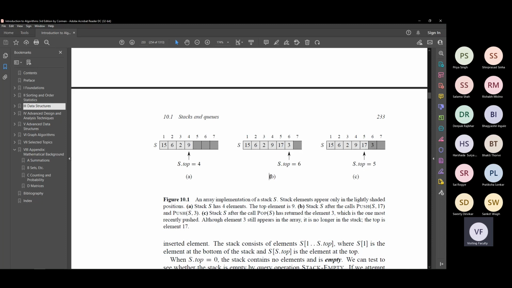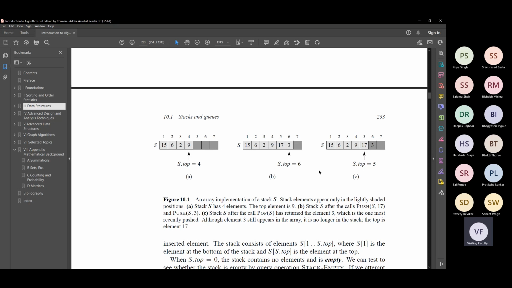Okay. So in figure B, what they have done now is they have added two more elements to 15, 6, 2, 9. The next element got added again, 17 from the right, and it got stuck here. Then the top element S dot top pointer became 5 because that's the index position, right? That's another way to see. The numbering of the index positions will be from the bottom to the top. Right? So that's where the opening is, where the highest index is, that direction. Okay. So 17 gets stuck at index 5, then 3, and now S dot top is 6 because the 6th position is the top element.